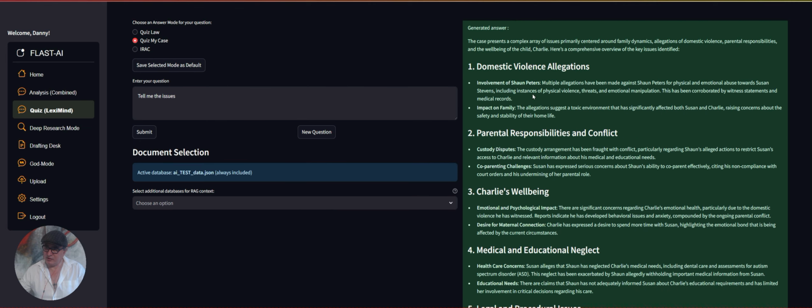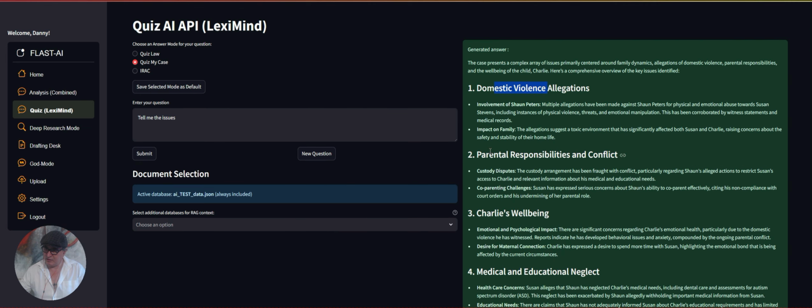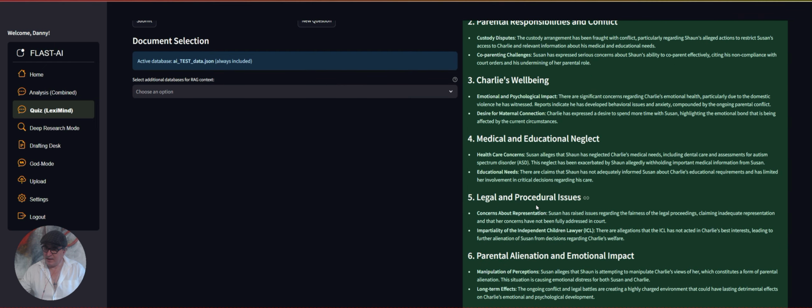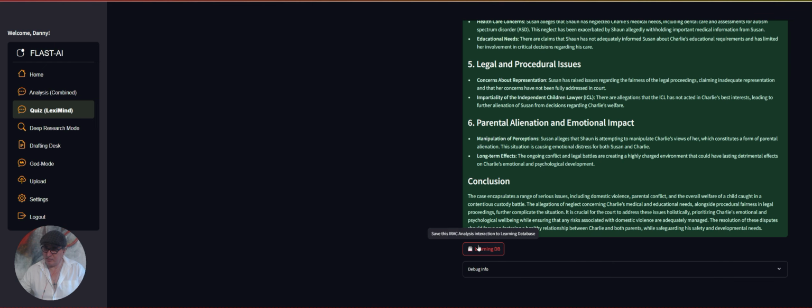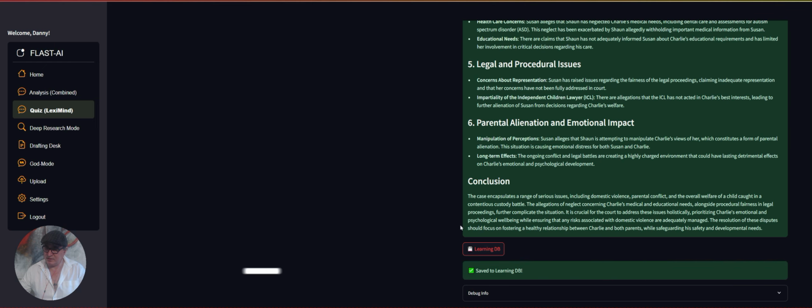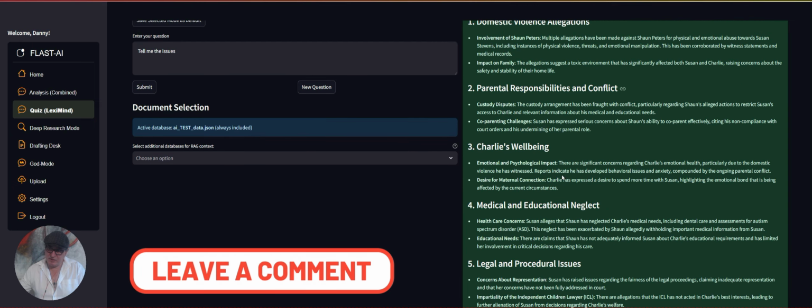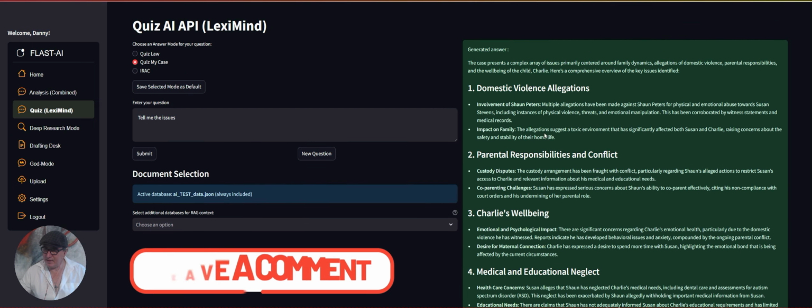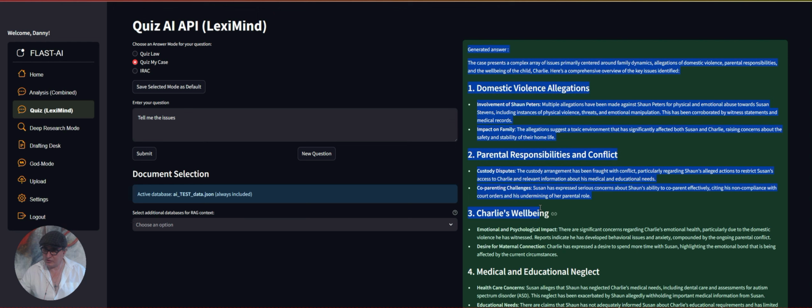Here are the issues, all under various headings. Again, we can just go straight to the bottom and save that to our learning database. Now, this information, if you wanted to use it, you could just copy and paste it by selecting this information and inserting it into a document of some sort.